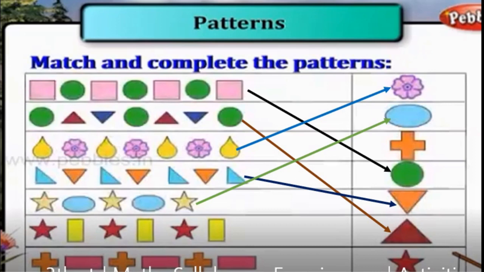Right? Next one, star, rectangle. This is again A, B, A, B. So again we will get star. Next, plus, rectangle, plus, rectangle, plus, rectangle. Then the next one is plus. Isn't it? Very easy. Did you enjoy?